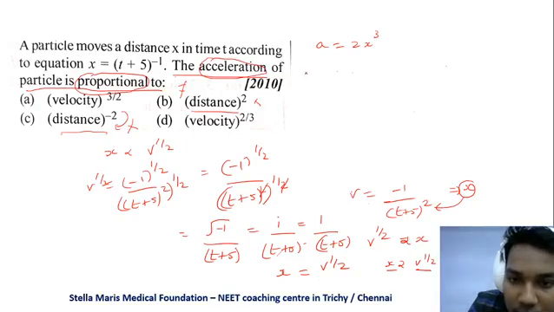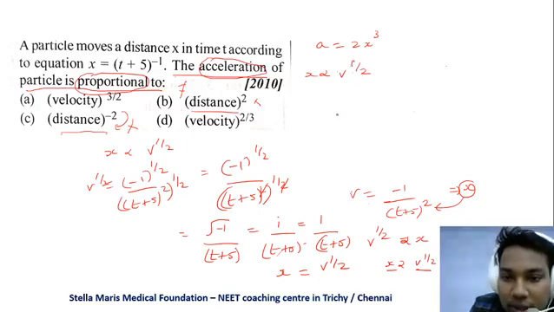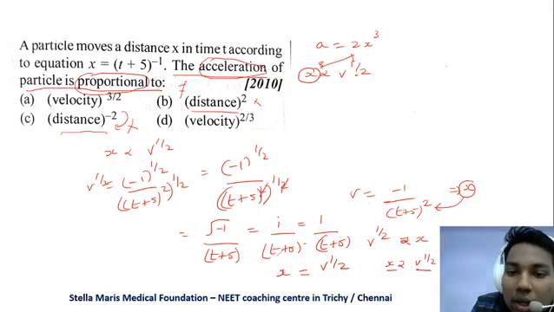So we have already found x is proportional to v power 1 by 2. So what they are saying is x is cube, and we have to see what this x cube in acceleration gives, when a is equal to 2x cube. If we substitute this to velocity, what value does it give? Let us see.